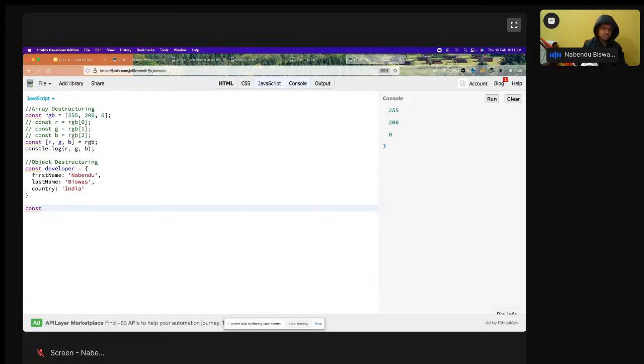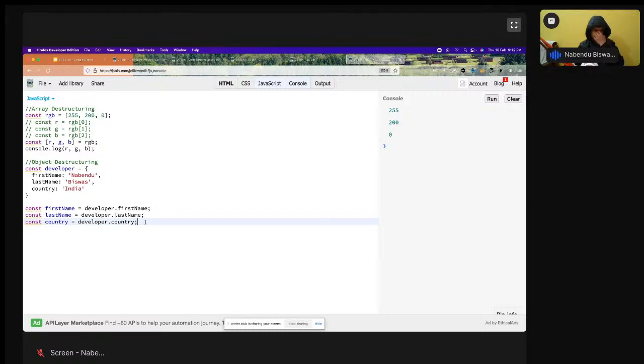First let us see, if I want to have these 3 values again, how can I have them? I'm just creating a variable: first name equal to developer dot first name, last name equal to developer dot last name, and country equal to developer dot country.